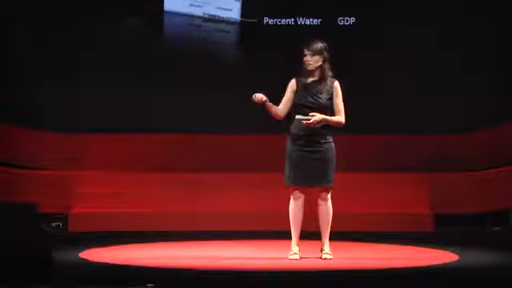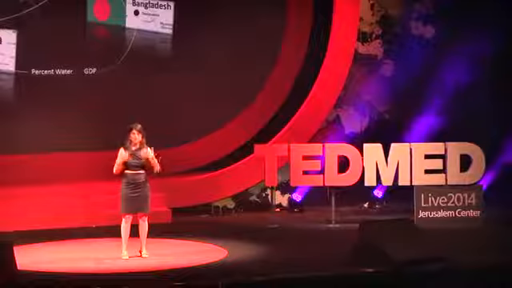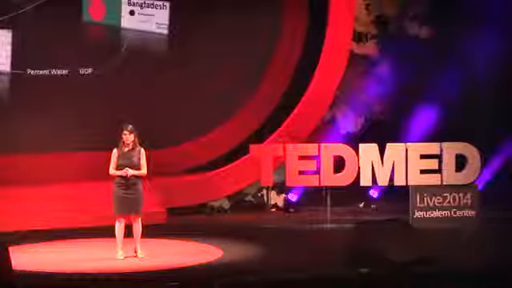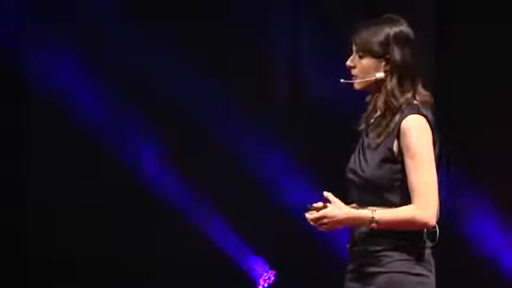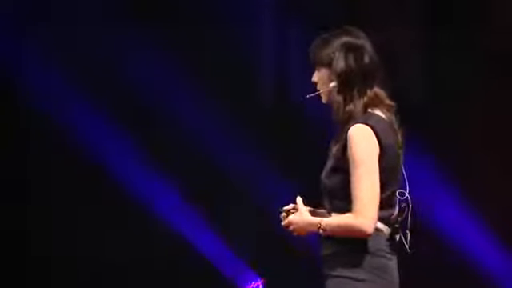The country has to have low GDP, it has to be poor, and the next one is that they have to have a low percentage of water. For me, this was surprising, as cholera is a waterborne disease. You would expect that if you have a lot of water, then you're going to have cholera. But it turns out that cholera can be treated very easily. If you get clean water in time, mortality rates drop really fast. So countries that didn't have enough clean water couldn't stop the epidemic fast enough.